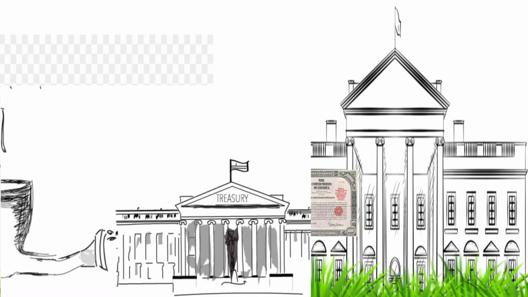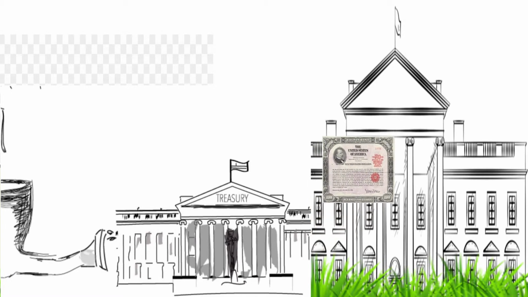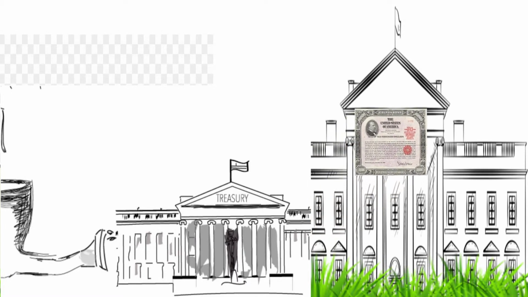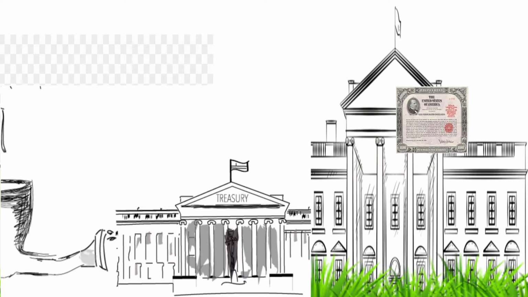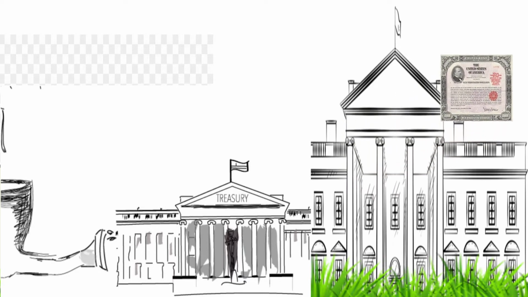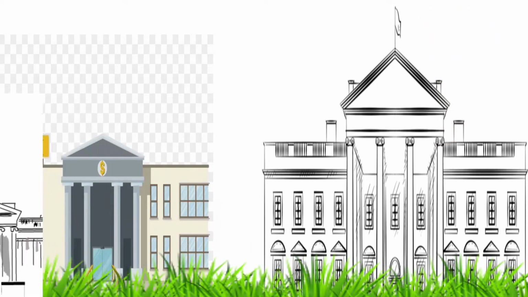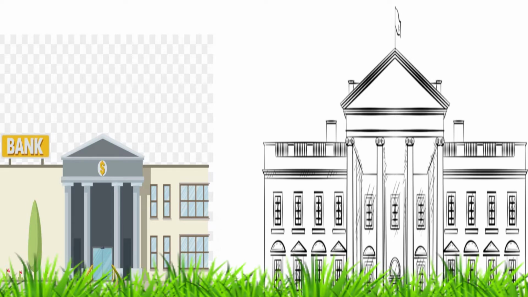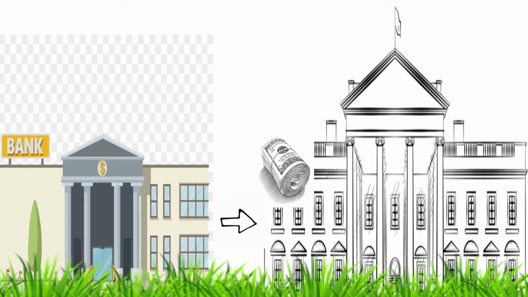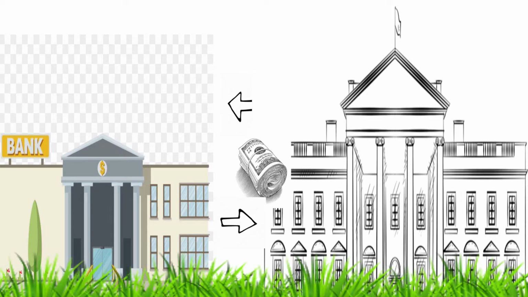It raises another important question. If there is a reserve requirement, how is money created in the first place? Initially, when the government needs to spend money, it gets its revenue through taxes and by selling treasury bonds, which is effectively borrowing money from investors and banks, including the Federal Reserve Bank. The revenue it receives from the sale of bonds is then injected into all the other banks as the government spends money, which is what creates the initial cash seed that all other lending is based on. It's a cycle. The economy buys debt from the federal government, and the federal government on the other hand uses the cash to feed back into the economy.